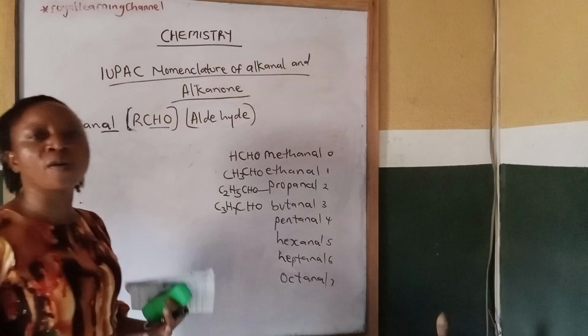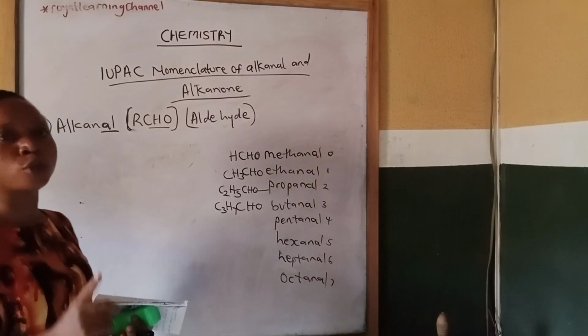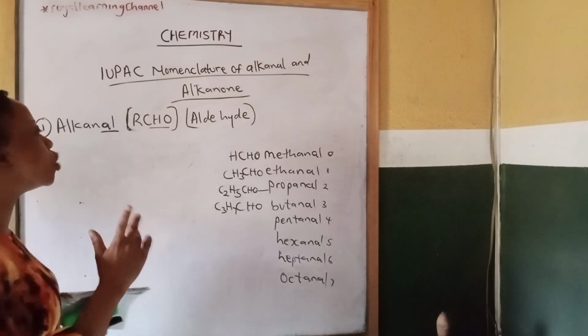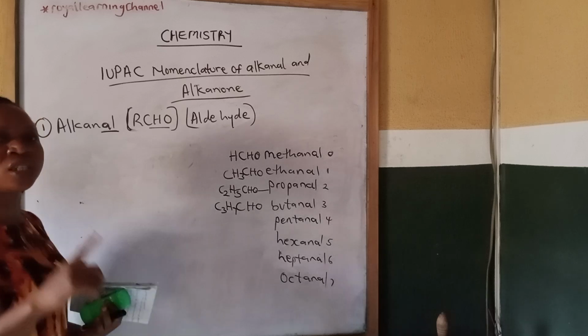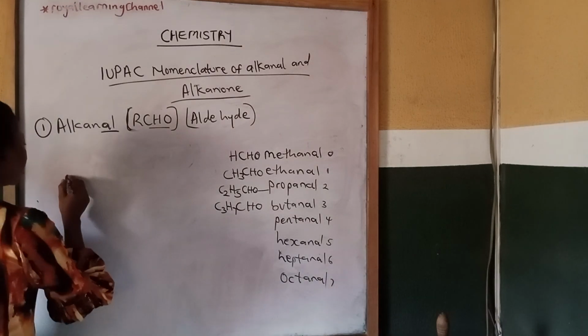You select your longest continuous carbon chain. Then after that, you consider your functional group. So name from your functional group side. So you number from the carbon atom that is holding your functional group this time around. So let's look at this structure.